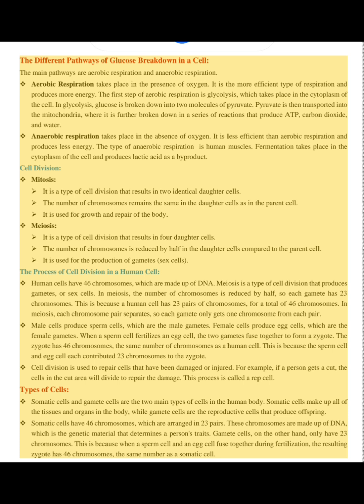Gamete cells, on the other hand, only have 23 chromosomes. This is because when a sperm cell and an egg cell fuse together during fertilization, the resulting zygote has 46 chromosomes, the same number as a somatic cell.